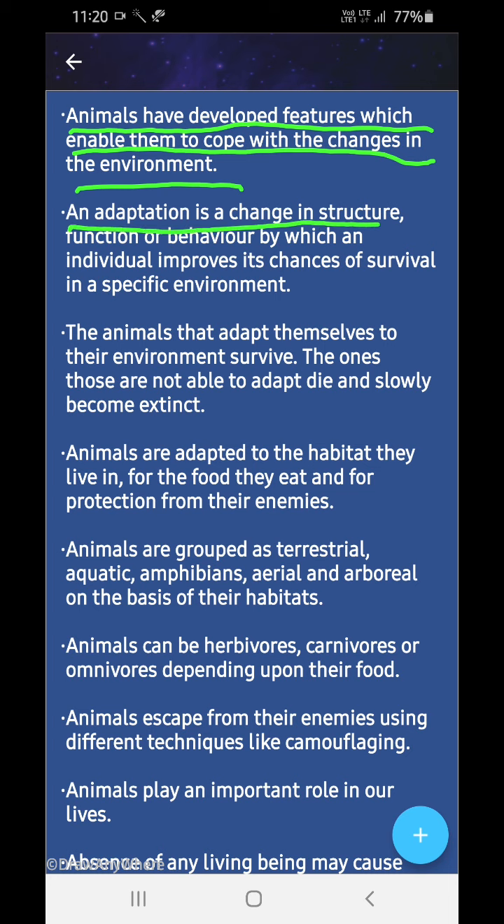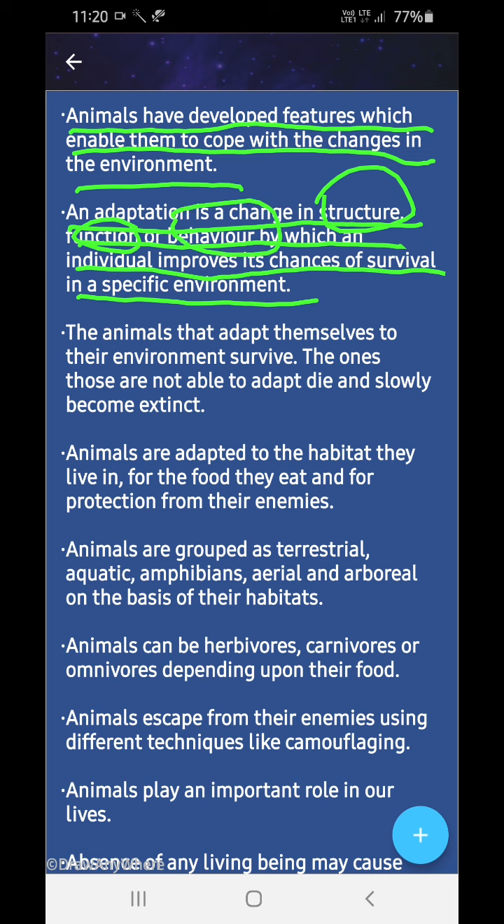An adaptation is a change of structure, function, or behavior by which an individual improves its chances to survive well in a specific environment. An individual has a chance of survival in a specific environment, and it has changed its structure, function and behavior. It's called adaptation. The animals that adapt themselves to their environment survive.